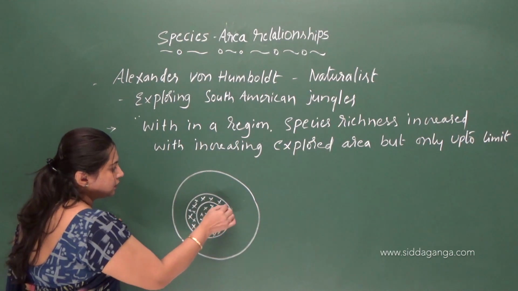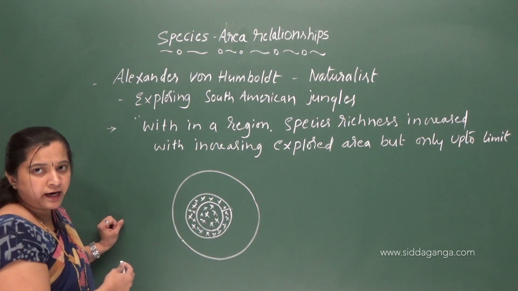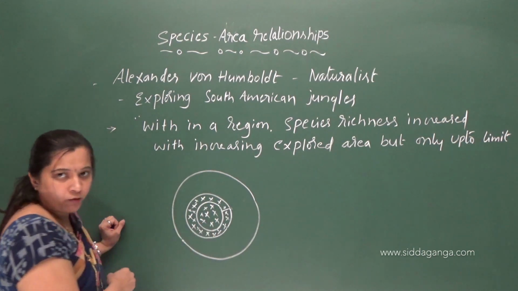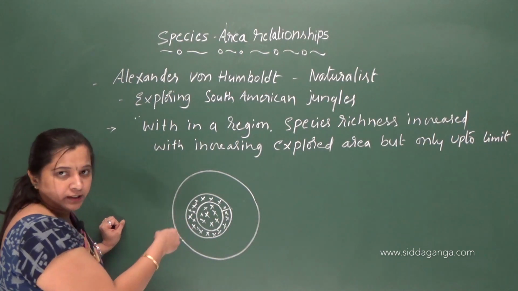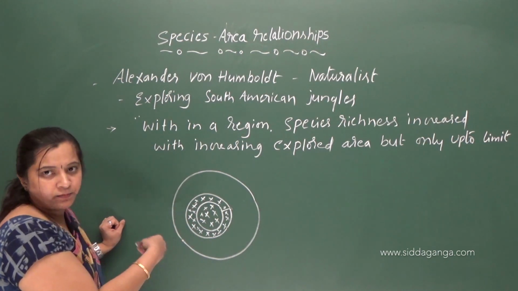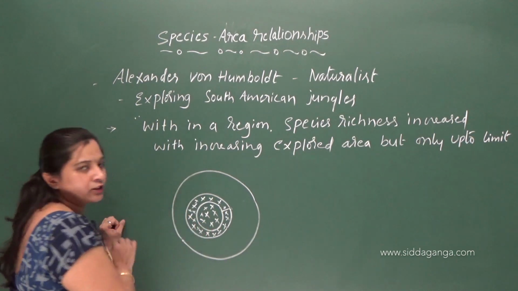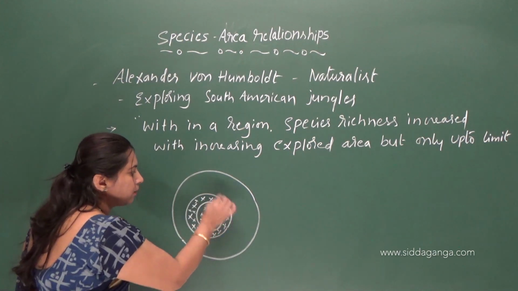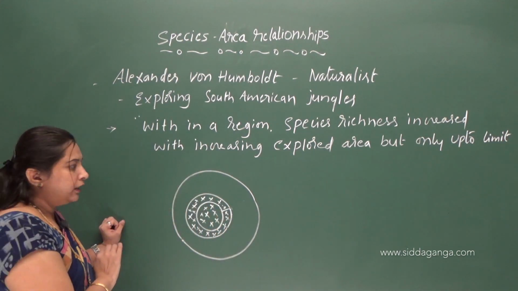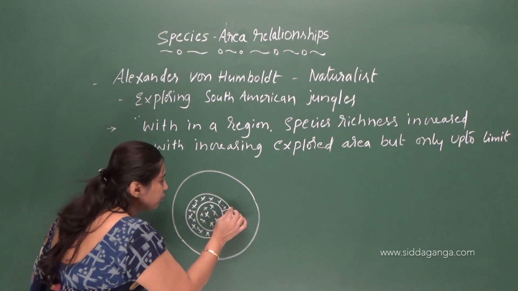Okay, because this larger area may have a variety of habitats. It may have some water bodies also. So if water bodies are there, obviously there is a presence of aquatic organisms, right? So aquatic organisms are added to this species. So as the area increases, the number of species also increases because of the variety of habitats. So further we move